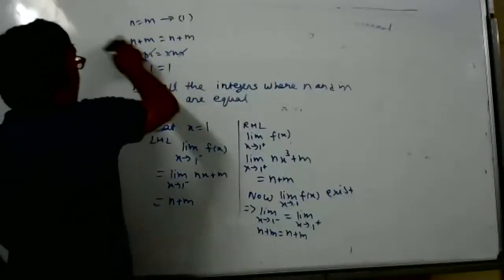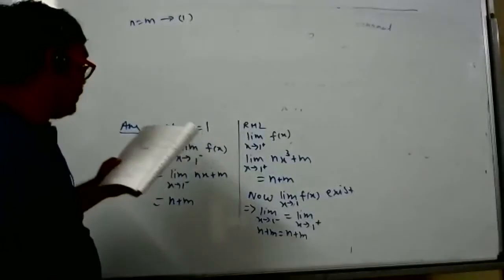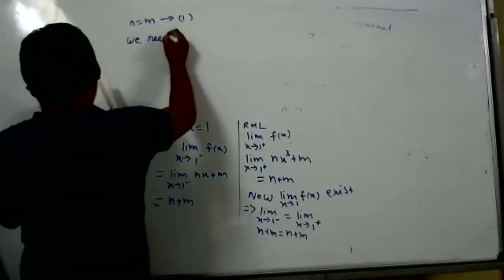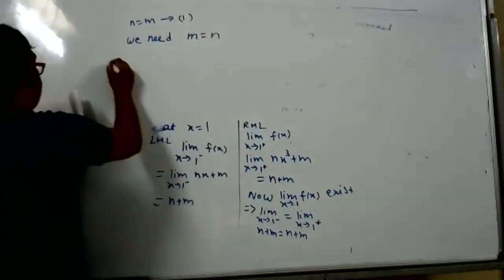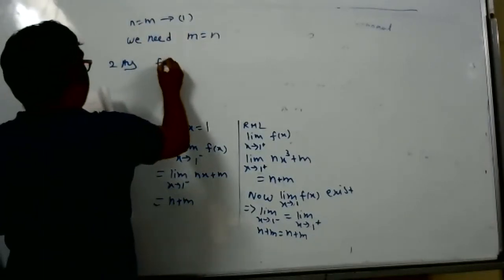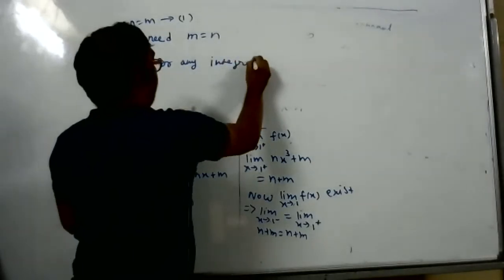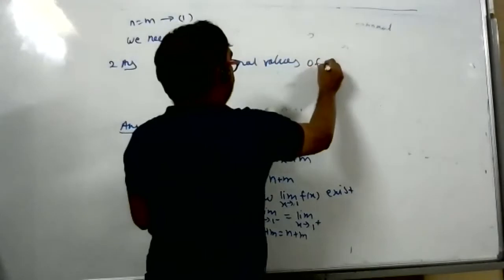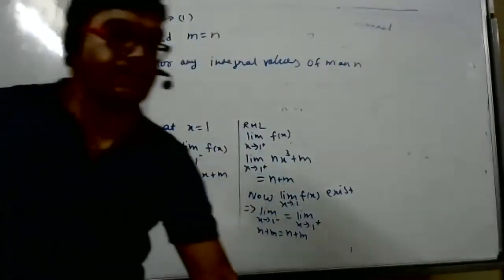And what they gave for first one, they told first one is we need m is equal to n. First one answer. Second answer is for any integral values of m and n.